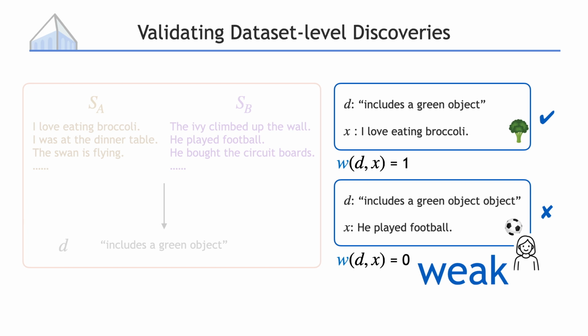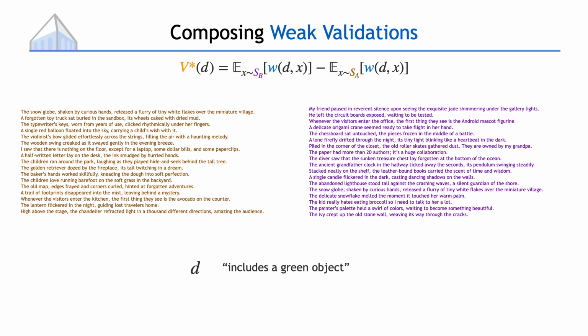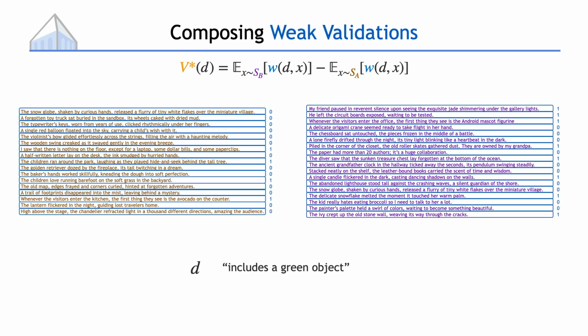So we need some way to compose these weak validations. The way to compose these validations is quite straightforward. We check how often D is correct on SB minus how often it is correct on SA. And this is what it looks like in practice. To validate whether D describes the differences, we will run the weak validation on each data point. We will calculate how often D is correct on each data set, take the difference, and then conclude that V